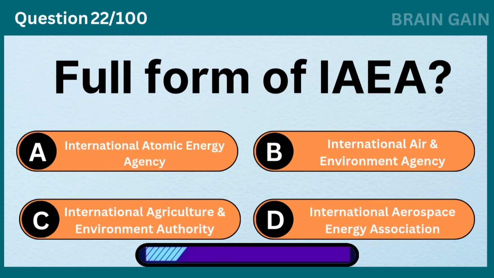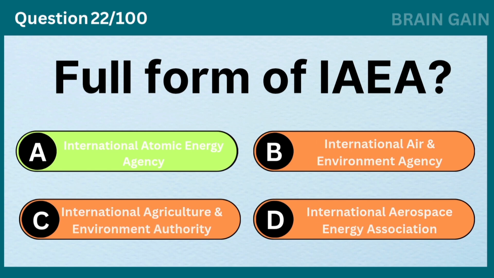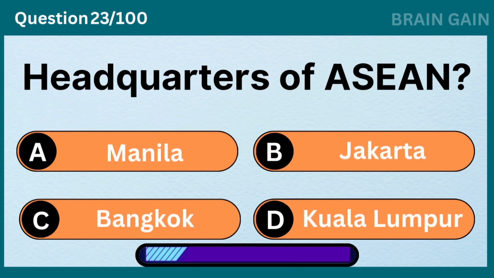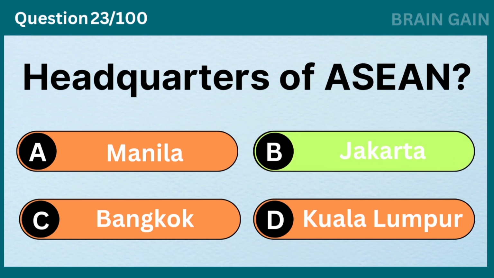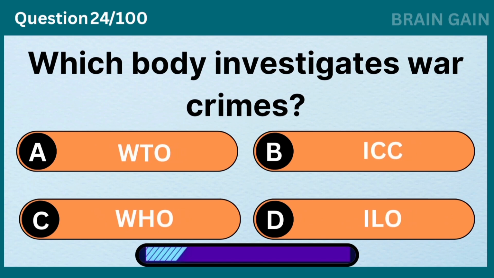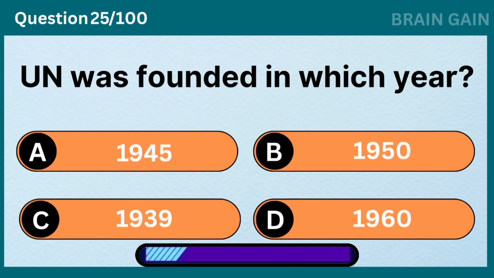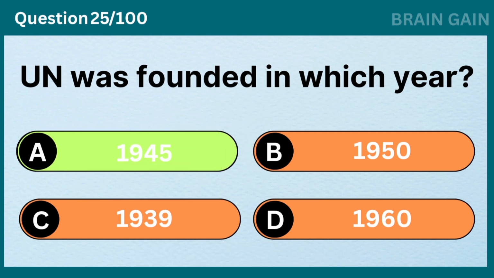Full form of IAEA? International Atomic Energy Agency. Headquarters of ASEAN? Jakarta. Which body investigates war crimes? ICC. UN was founded in which year? 1945.